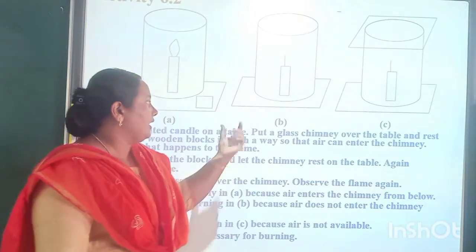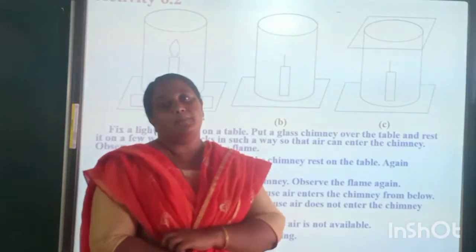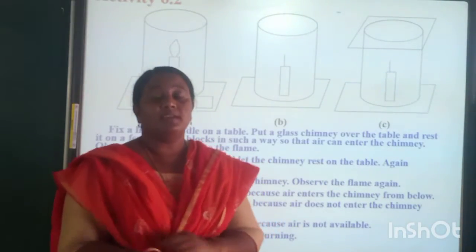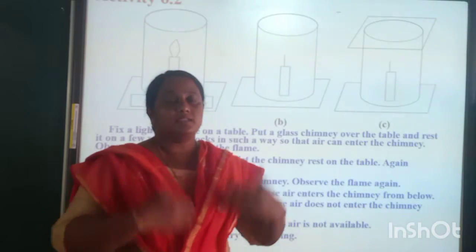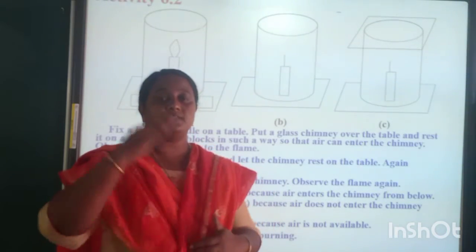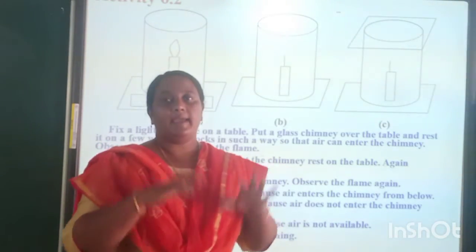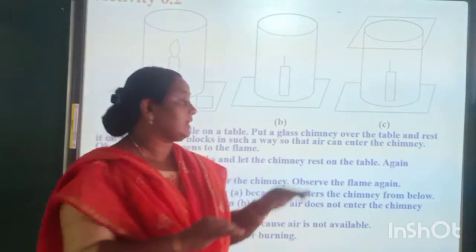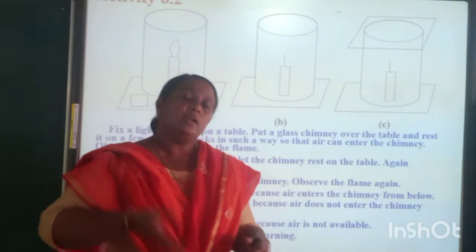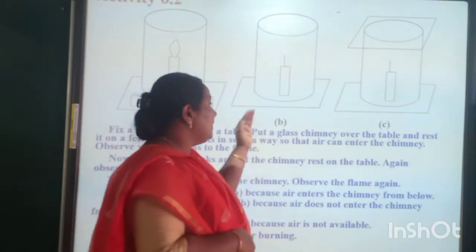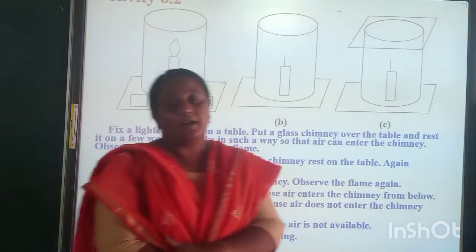In the second one, actually it will burn for some time. After that, it will go off because the needed air is not being replenished. That means it is not changing. The available air is burned by the candle itself, and then it is not getting more air. So B will burn off easily. Then the next one, C. What about C?